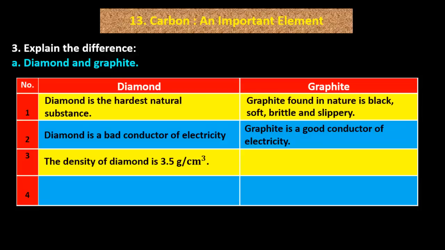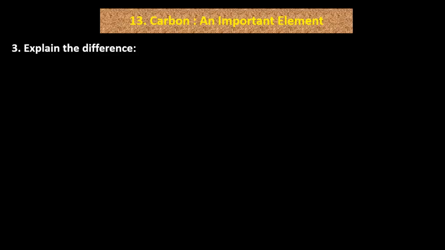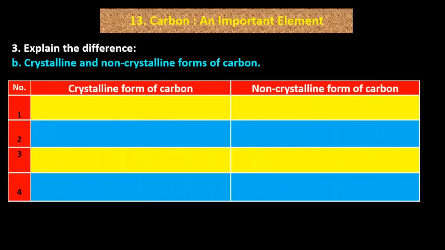3. The density of diamond is 3.5 gram per cubic centimeter. The density of graphite is 1.9 to 2.3 gram per cubic centimeter. 4. Diamond is used in glass cutting, ornaments, etc. Graphite. B. Crystalline and non-crystalline forms of carbon. Crystalline form of carbon. Non-crystalline form of carbon.